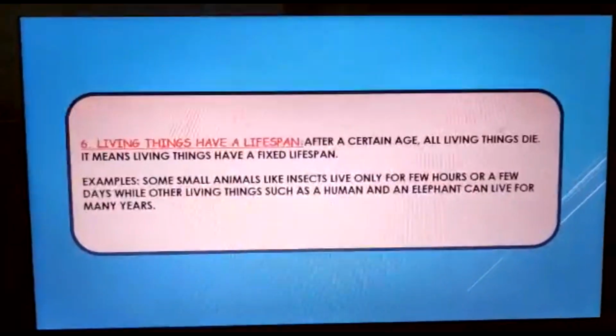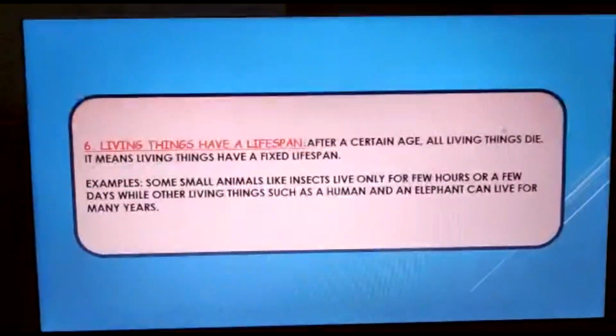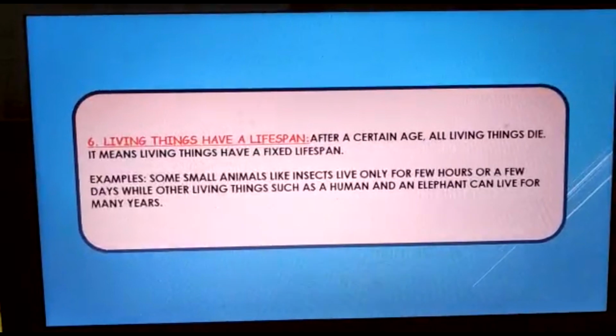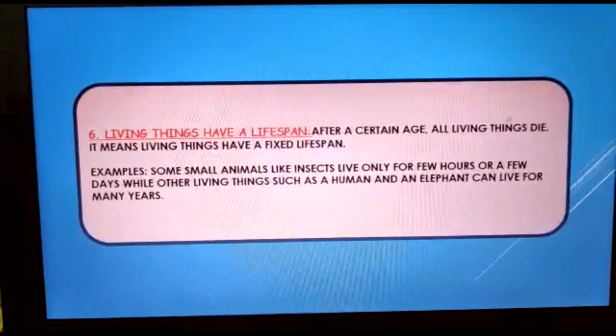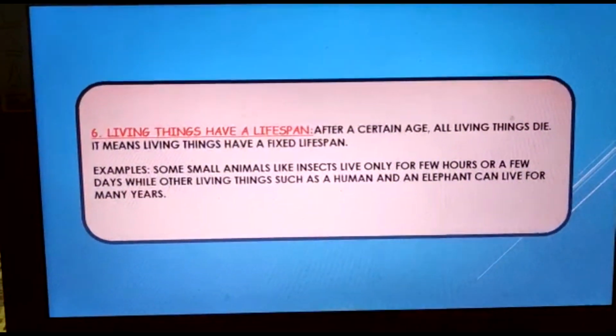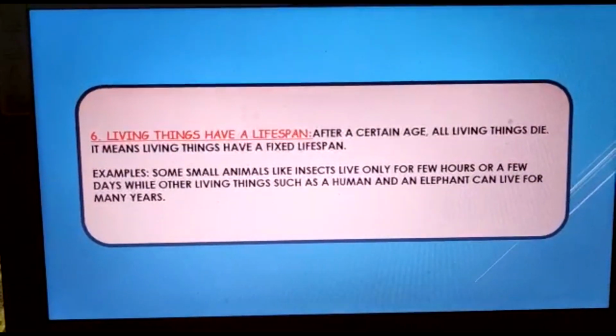And the last point is living things have a lifespan. Children, though it might sound bitter to listen, it's a hard reality that all living things die after a certain age. Every living thing has a certain age, and all living things die.